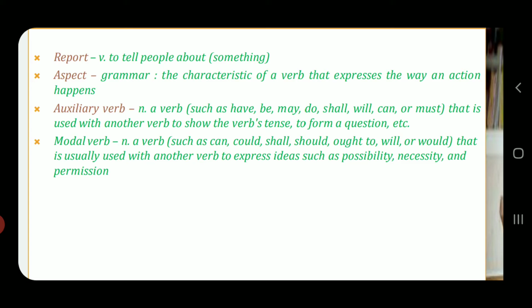And modal verbs: it is very important to understand the difference between an auxiliary verb and a modal verb. Modal verbs are usually used with another verb to express ideas such as possibility, necessity, and permission. So whenever you see in the statement a possibility, expression of thoughts, or permission to do something or not to do something, you need to focus on whether the word given is a modal verb. And how can you identify? Modal verbs comprise words such as can, could, shall, should, ought to, will, or would.